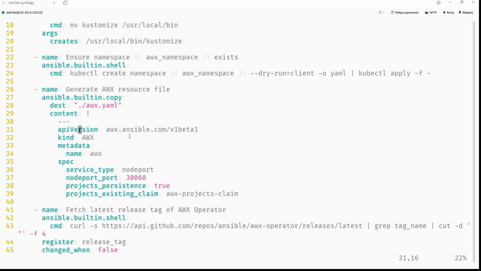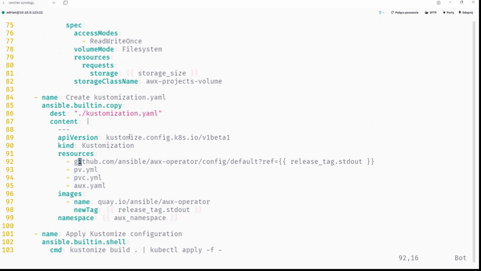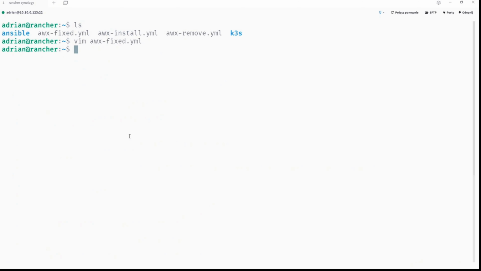So this thing is done this way, and you are creating files, and then you are deploying all those three with customize and kubectl apply -f -. Okay, control quit, and now we are going to deploy it.